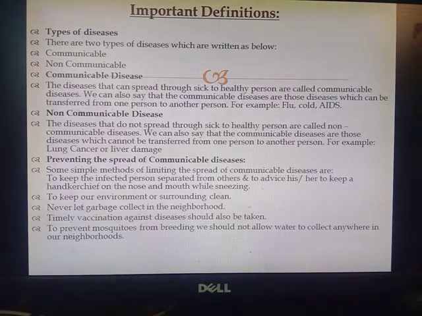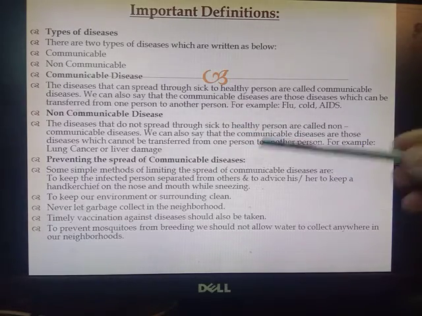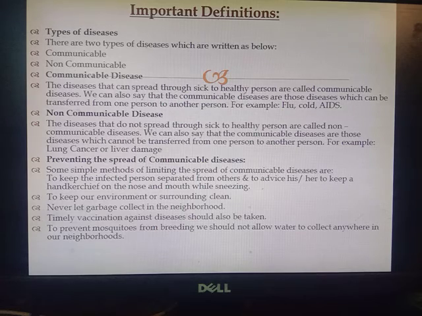Non-communicable diseases are the diseases that do not spread from sick to healthy person. We can also say that non-communicable diseases are those diseases which cannot be transferred from one person to another person. It is misprinted here. It should be non-communicable diseases. For example, lung cancer or liver damage. So these are the diseases which cannot be transferred from one person to another person through direct contact. So these are non-communicable diseases.